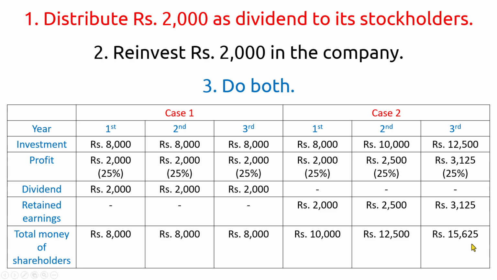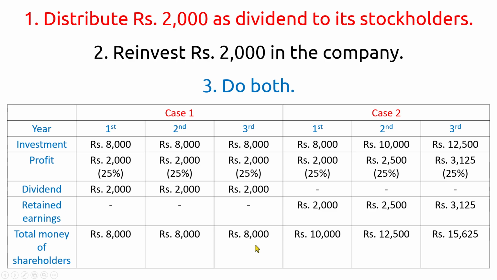So you can see that the total money of the shareholders has increased a lot in case 2 when compared with case 1. In case 2, the share price could have tripled or grown 4 or 5 times. And as I mentioned, in case 1 also, it might have increased, but it might have increased by only a small amount, or it may have stayed the same also. It may have decreased in value also. That is also there.